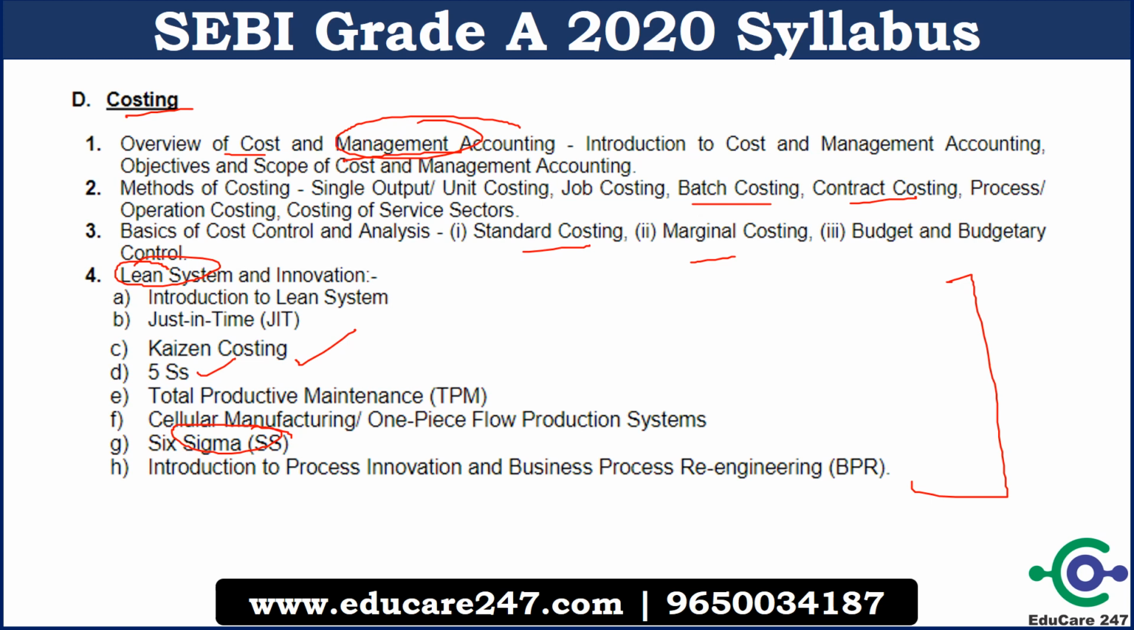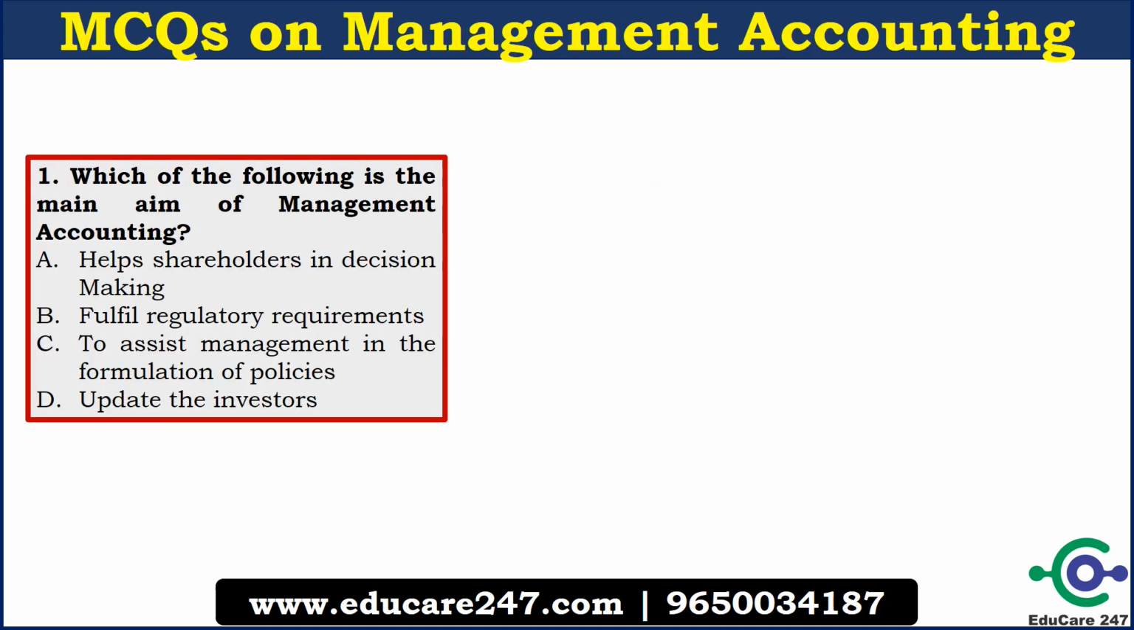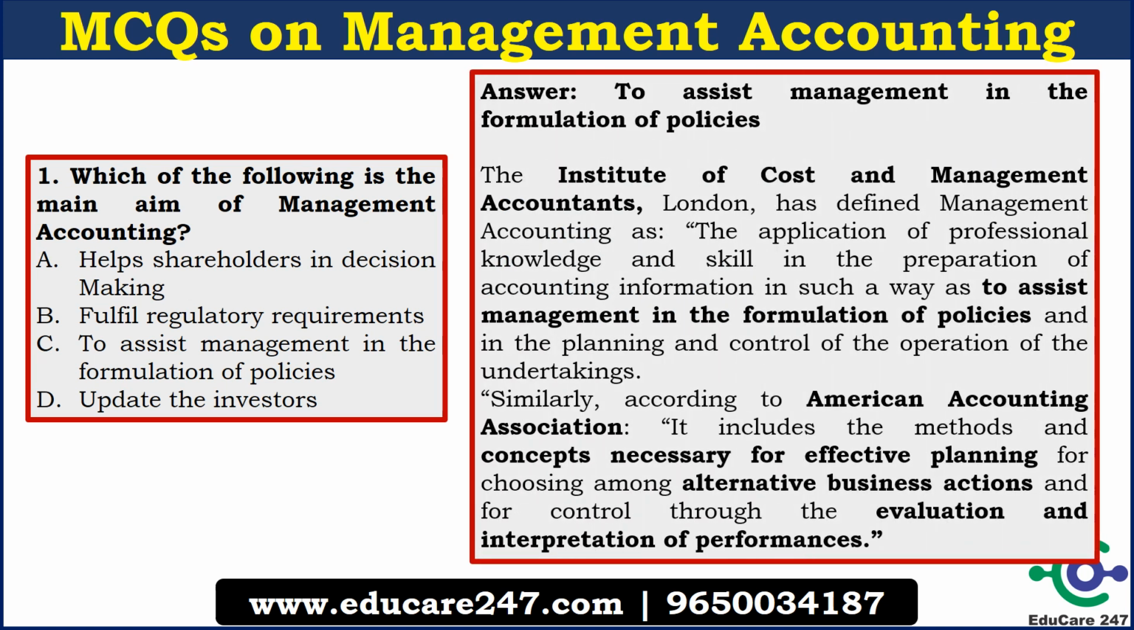Let's discuss the MCQs on management accounting. The first question is, which of the following is the main aim of management accounting? The answer is to assist management in the formulation of policies. So basically, management accounting helps management and executives to take decisions and to frame the policies.